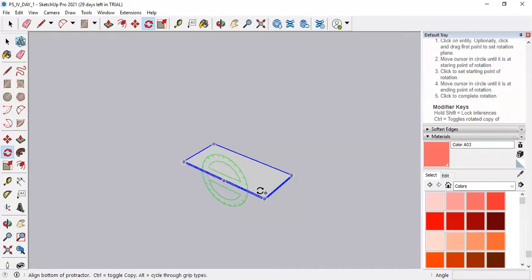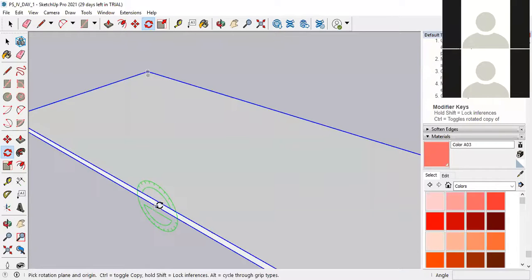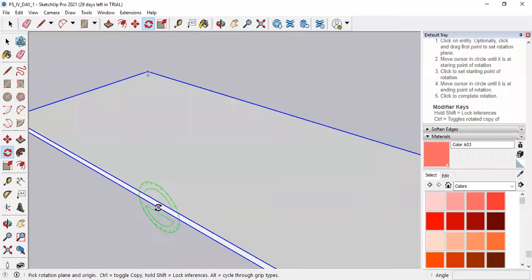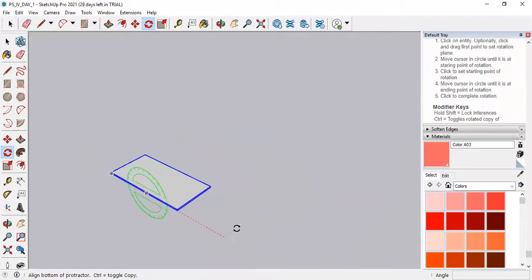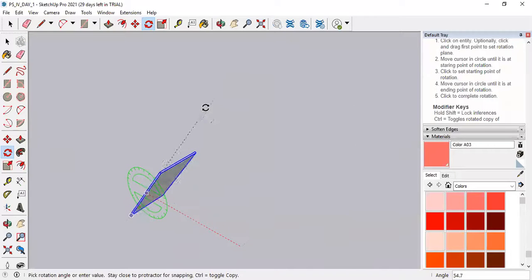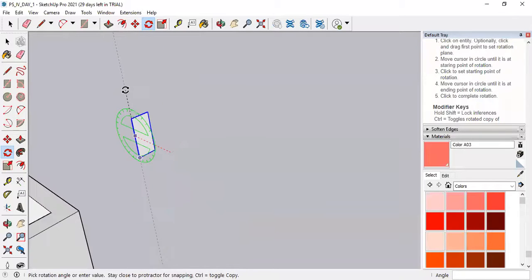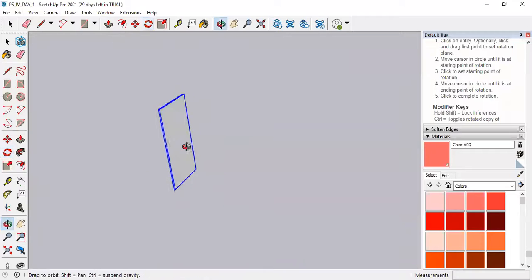Okay, first look, there is a matter of 3 clicks only. You have to select the face and make one click, then drag it on any of the axes. Suppose I drag it on the red axis, then make a second click and rotate it like this and match it up to the blue axis, so it will become vertical.